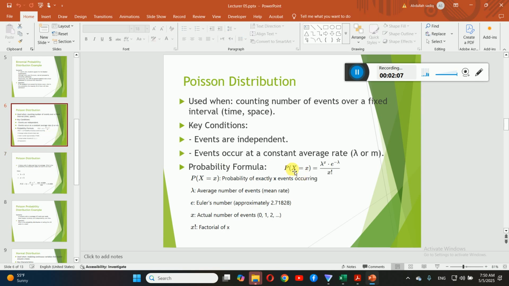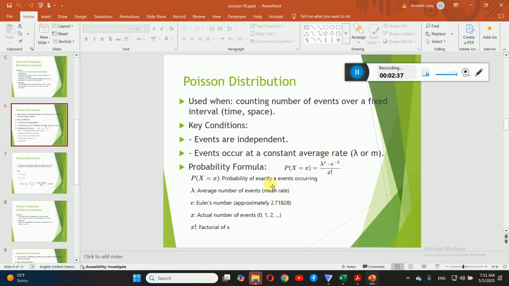We have the probability of x, but this is for Poisson. Okay, that is equal to lambda raised to the power x into e raised to the power minus lambda over x factorial. Okay, it looks scary, but indeed it's not. It's very much simple. Lambda is the average, that is the average event in the given interval, and e is a fixed number, which is called Euler number. Approximately that is 2.718, that is already given. And then we have x factorial.